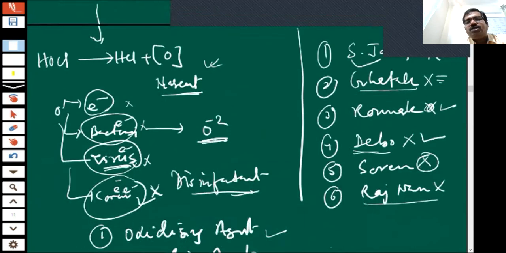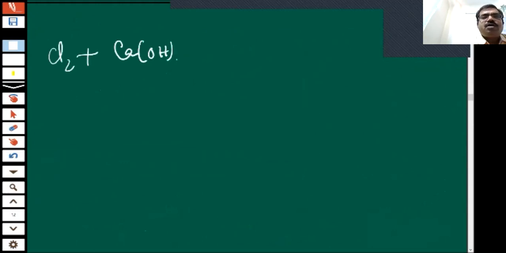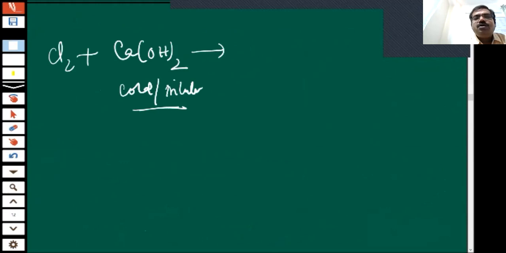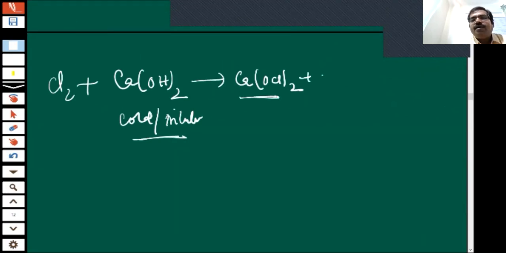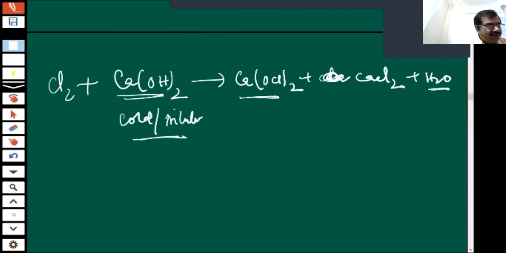Okay, children, the same reaction you have to do with chlorine and calcium hydroxide. Come on, do this reaction with calcium hydroxide, cold and dilute. What will happen? Tell me. Calcium hypochlorite, Ca(OCl)2, and then calcium chloride will be formed, and then water is going to be formed, with cold and dilute calcium hydroxide.